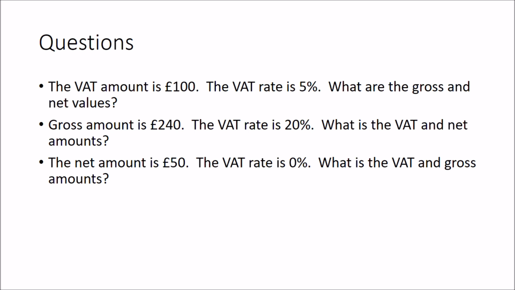We've got the net amount is £50. The VAT rate is 0%. What are the VAT and gross amounts? So this is just a little trick here, in terms of we've got a different VAT rate, but we said it's 0, so it's zero rated or something like that. Well, the VAT amount is going to be 0 times £50, which is going to be 0, and the gross amount is going to be the net amount plus VAT, which is going to be £50. That's the end of this chapter.